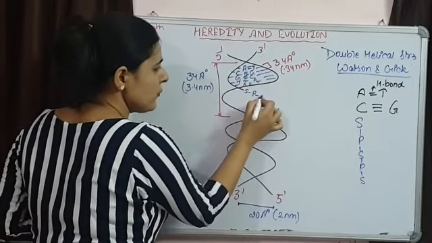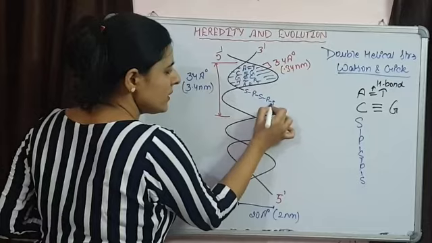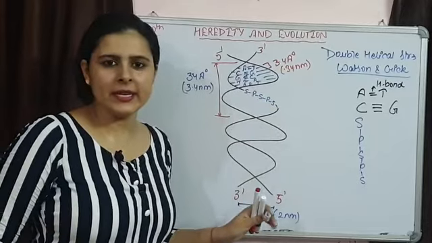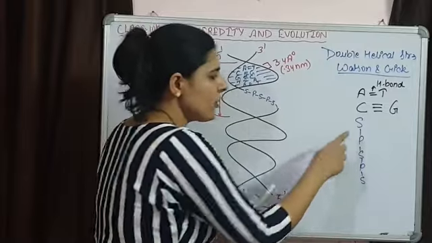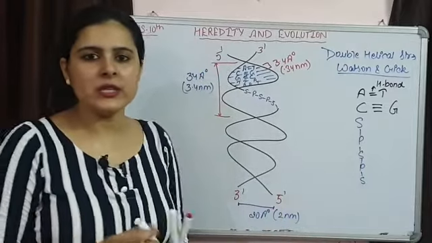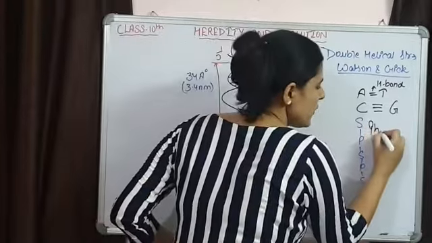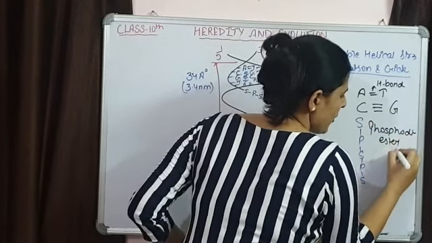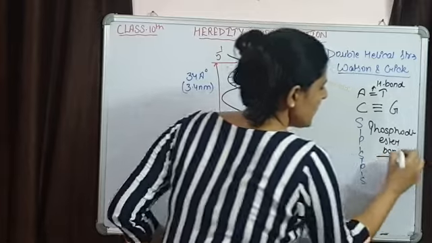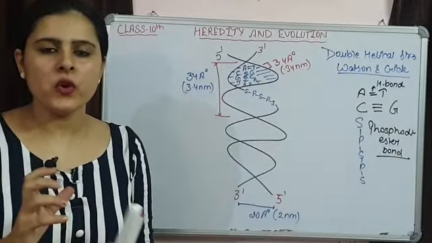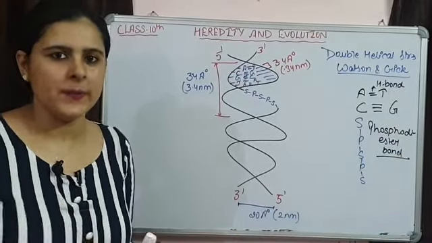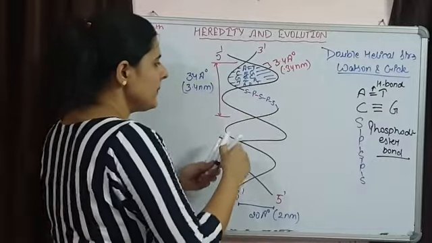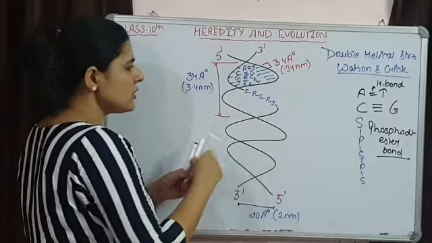Sugar is there, then a phosphate, then a sugar, then a phosphate, sugar. इस तरीके से ये complete backbone बनी है DNA की, and these sugar and phosphate are attached with each other by phosphodiester बॉन्ड. शुगर और फॉस्फेट के बीच में कौन सा बॉन्ड है? फोस्फोडाइस्टर बॉन्ड प्रेजेंट है.